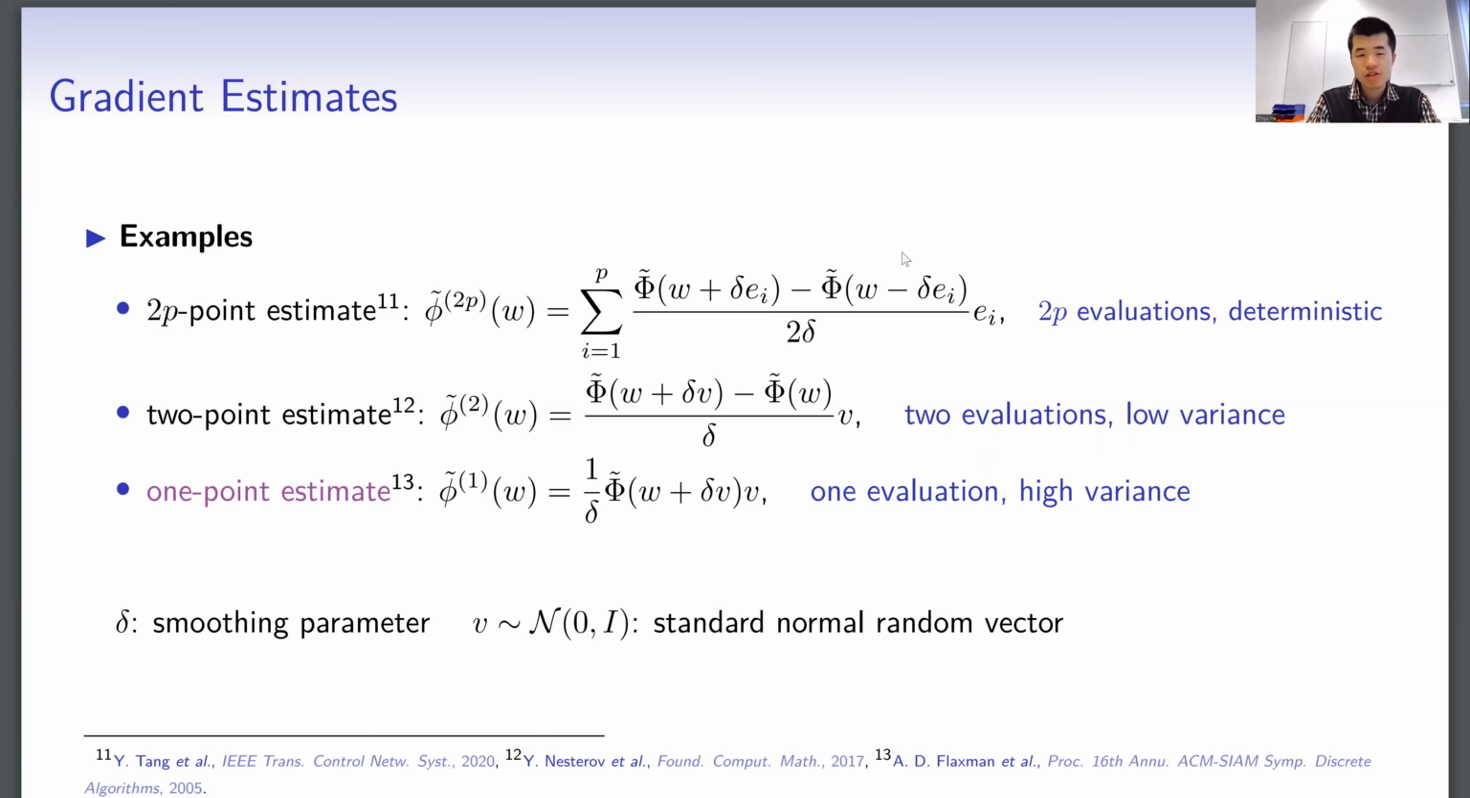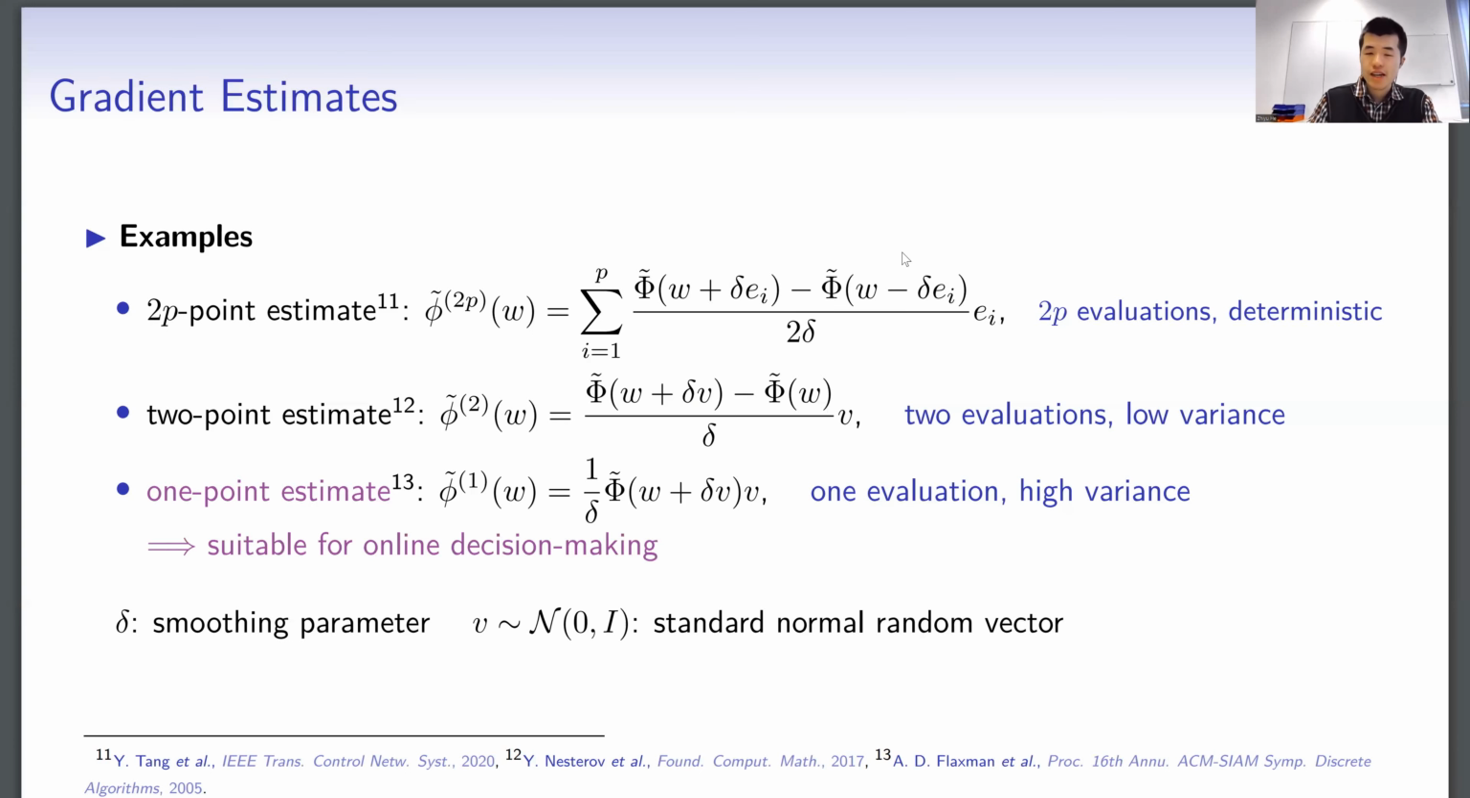Now I would like to invite you to think about this question. For our setup of closed-loop optimization, we inject inputs and obtain output evaluations. Which type of estimate would be suitable for our purpose? I guess you already have your answer in mind. The answer is actually the 1-point estimate.